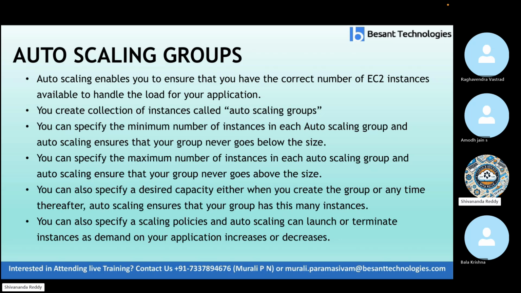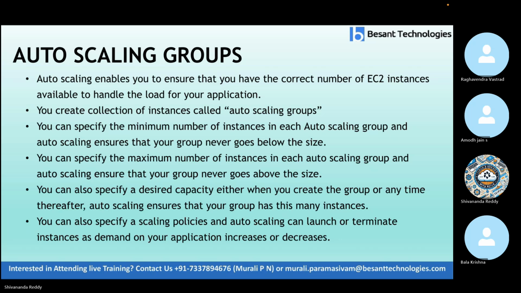You can specify the maximum number of instances in each auto scaling group, and auto scaling ensures that your group never goes above that size. So for example, I set minimum 2, maximum 5, desired 3, like that. That means if I give the maximum size as 5, it cannot be more than 5. It will maintain 5 only.